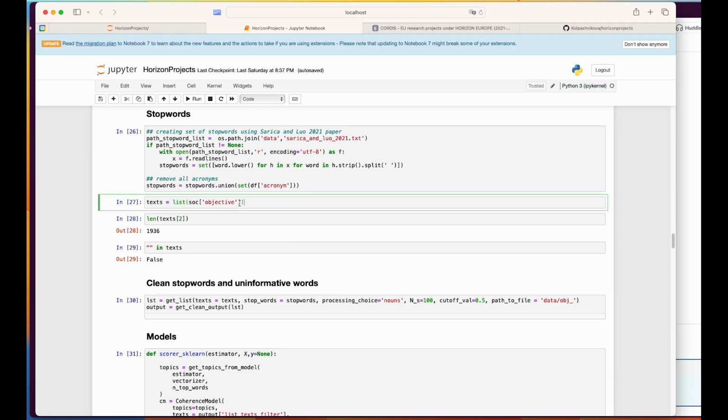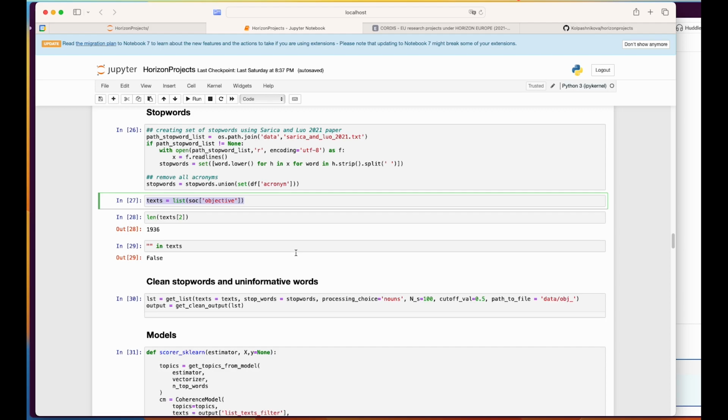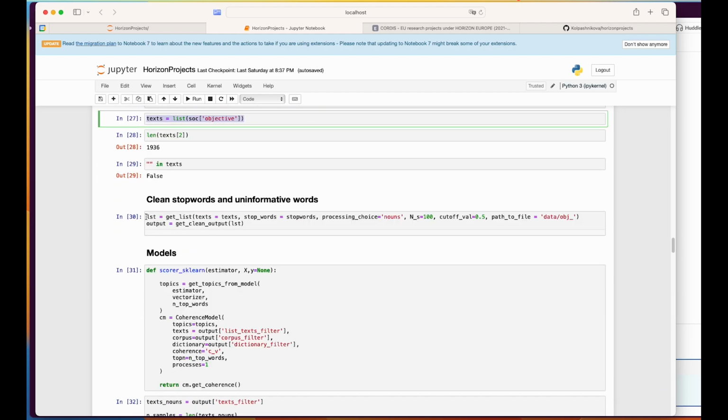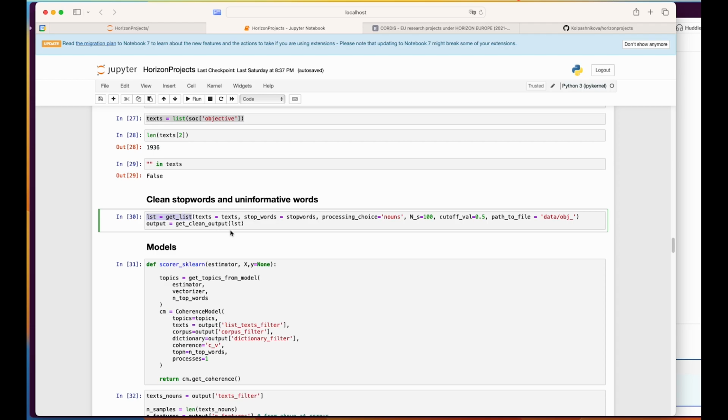For the text that we will analyze, I took only the column objective that has the description of the projects. And in the next step, there is a custom function which removes stop words and uninformative words based on conditional entropy. I won't go into details, but if you want, you can take a look at those source functions which are all in the repository.